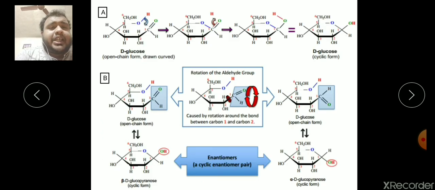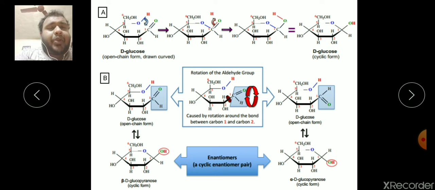Here you can see the ring cyclization process. First you see figure A, the open chain compound, where the carbonyl carbon reacted with the oxygen at the 5th position of the glucose, and this interaction causes the formation of the cyclic compound. During this cyclic compound formation, you can see in figure B that the compound is converted into a pair, where the hydroxyl group position will differ in terms of their stereogenic carbon. One is upward, one is downward.